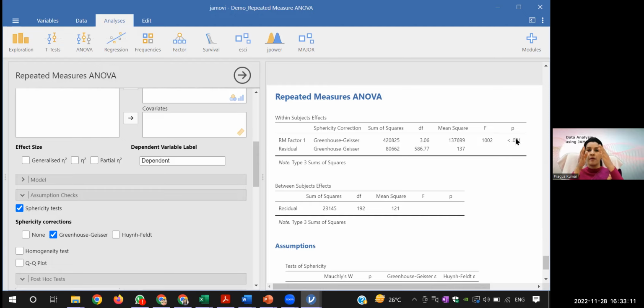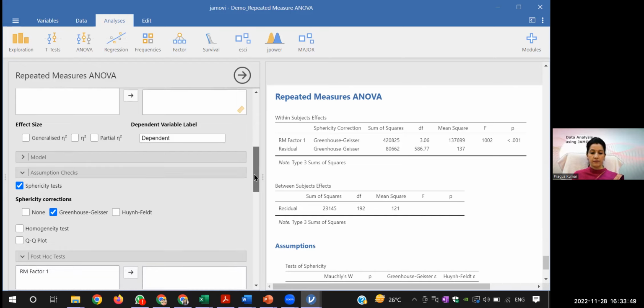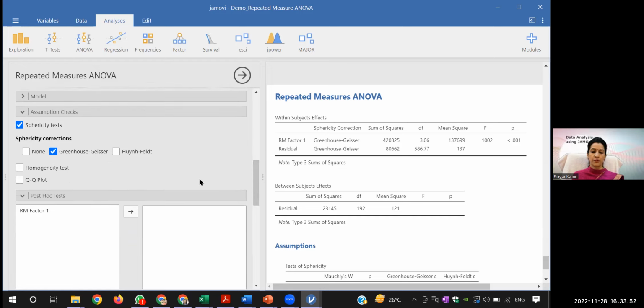Now you can say that the 5 systolic blood pressure measurements after giving the drug differ. Because remember what the question was? The person gave some drug and he wants to see after which time there is a decrease in blood pressure, maybe for hypertensive emergencies. If you want to treat hypertensive emergency and you have developed a new drug, you want to see if it decreases blood pressure after 15 minutes or 30 minutes or 45 minutes and so on. So now what will you do? You want a pairwise comparison now. And in this case, again, these QQ plot and homogeneity we don't test here.